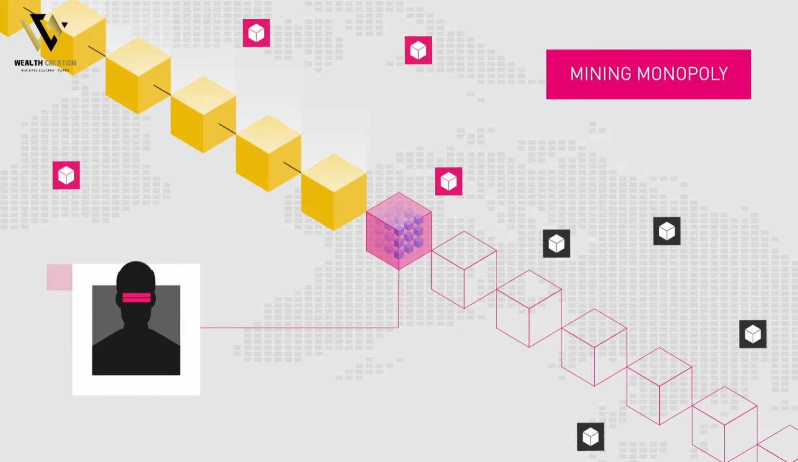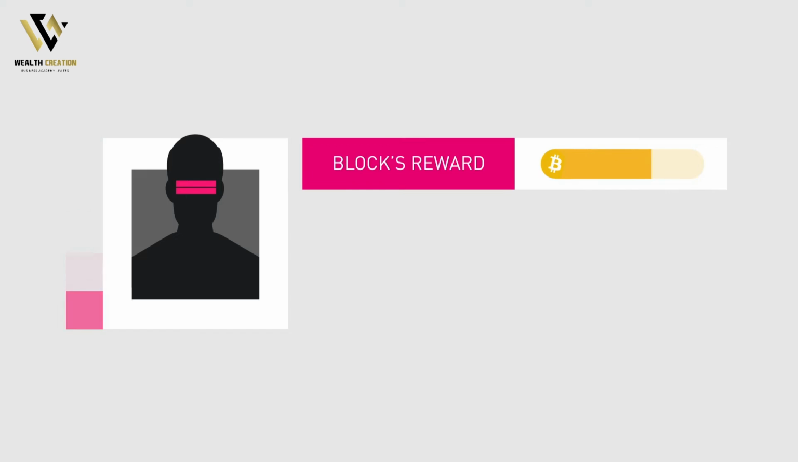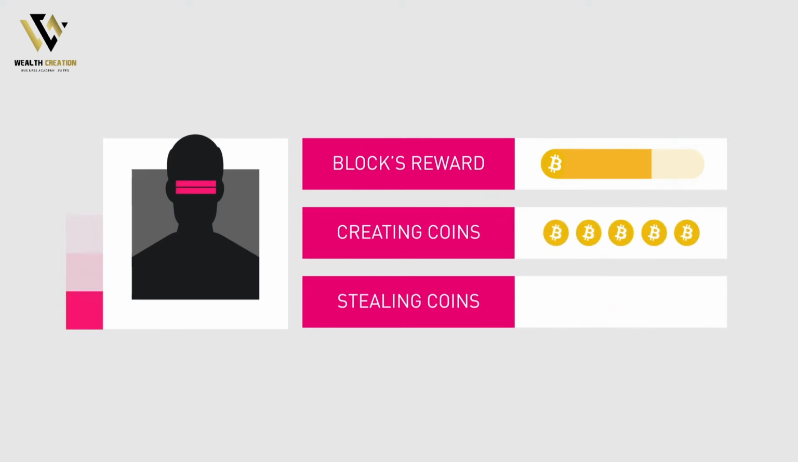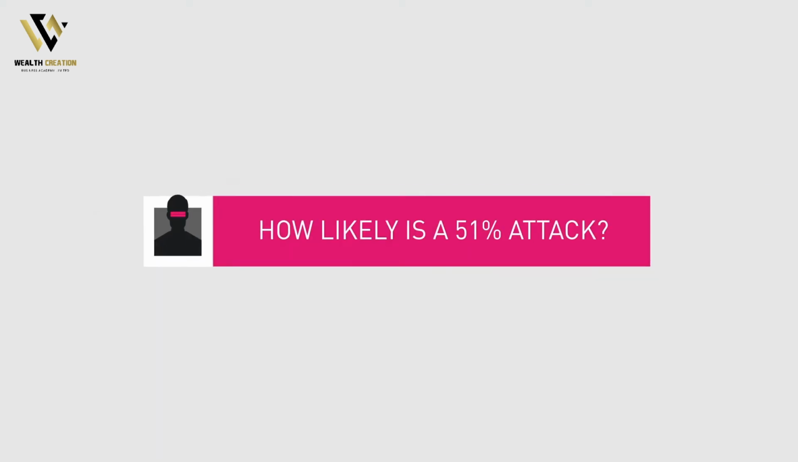On the other hand, a majority attack would not allow the attacker to reverse transactions from other users, nor to prevent transactions from being created and broadcasted to the network. Changing the block's reward, creating coins out of thin air, or stealing coins that never belonged to the attacker are also not possible. How likely is a 51% attack?